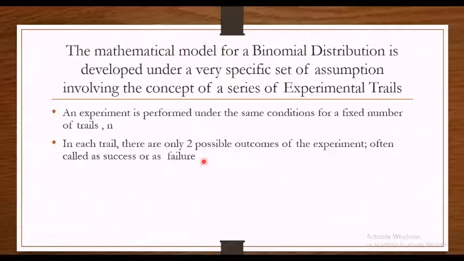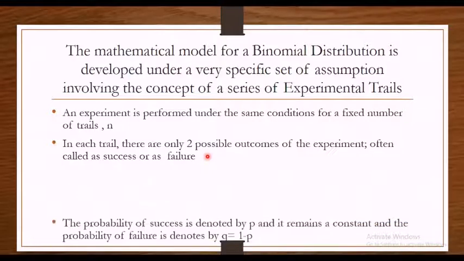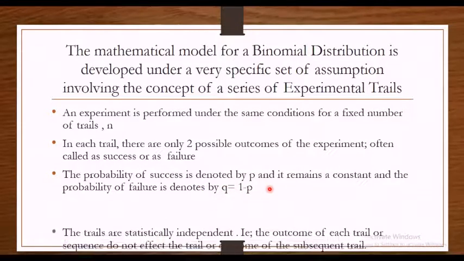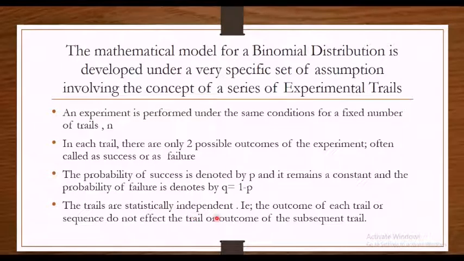Again, it is similar to the Bernoulli distribution. The probability of success is denoted by P and it remains constant, and the probability of failure is denoted by Q, which is equal to 1 minus P. And the trials are statistically independent. These are the assumptions under which we are going to create a mathematical model for binomial distribution.